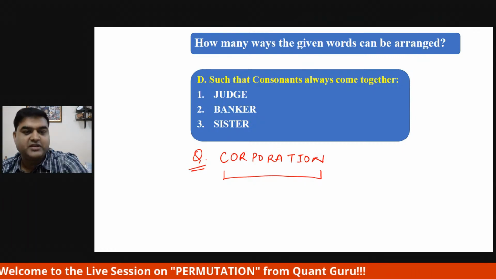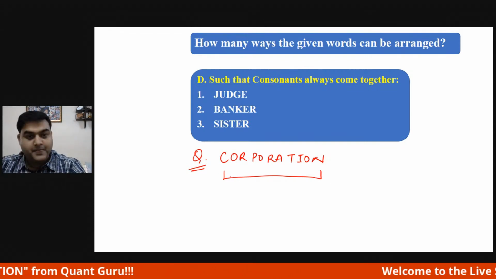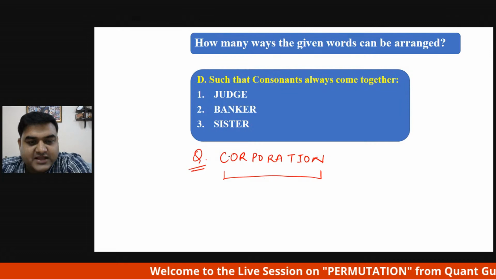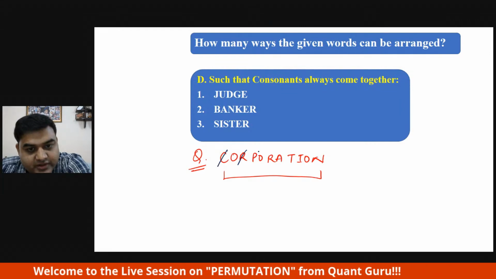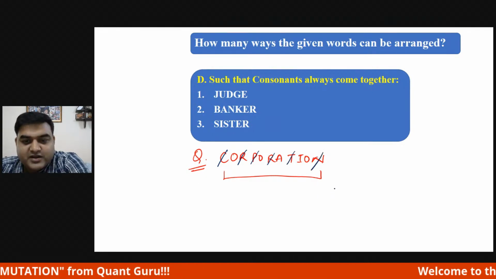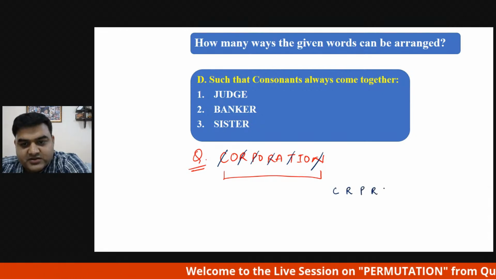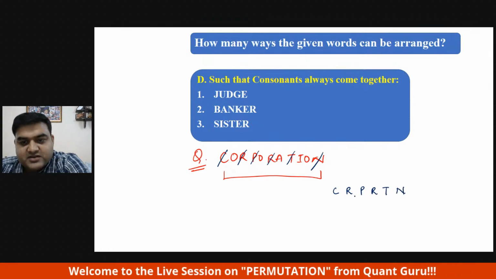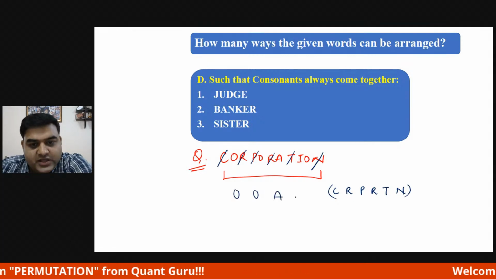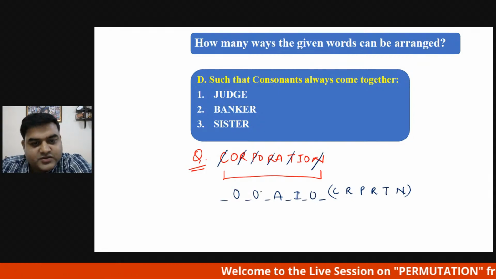So most of you have got it. For few, in case you have not got it, let me write how we get this answer. How do we do this? The traditional process. We are talking about consonants. So let's cancel the consonants. N is a consonant, right? And write down on the right hand side C R P R T N, and the remaining is O O A I O. So these are the consonants.